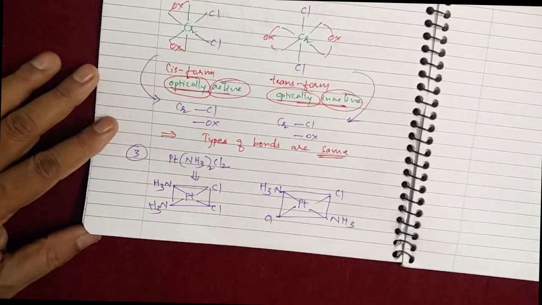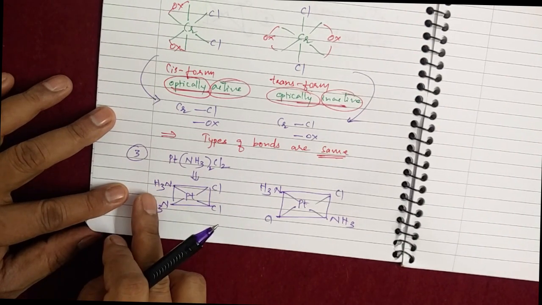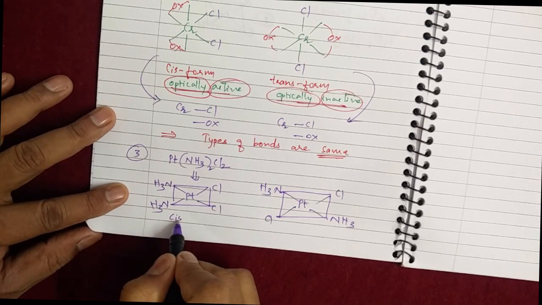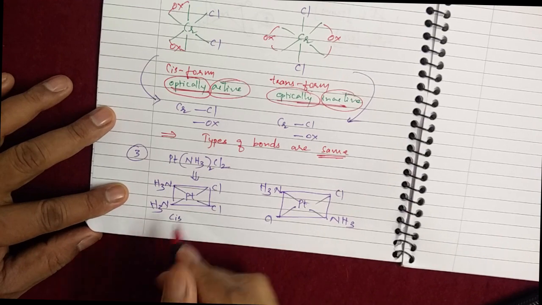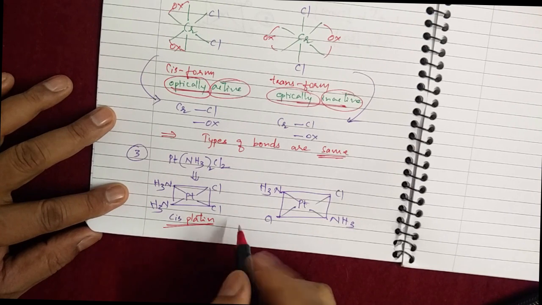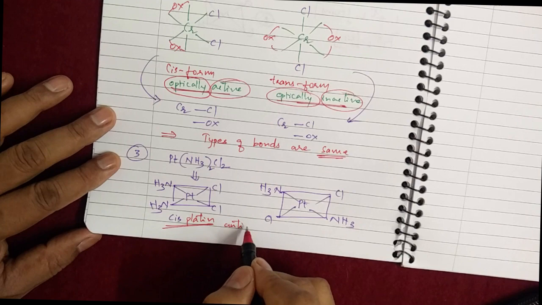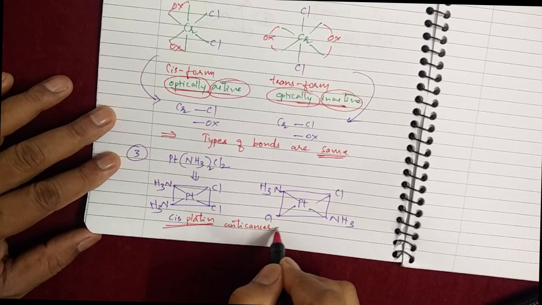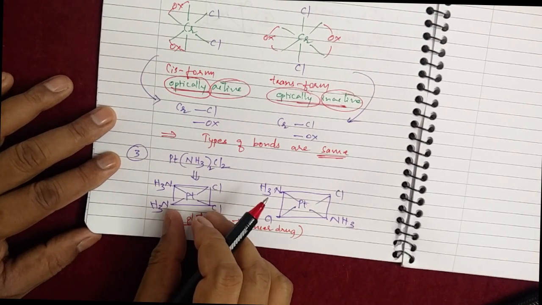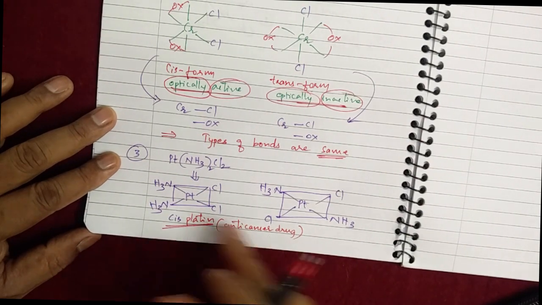Just look at this, students. In this structure, both the particles are on the same side, NH3 and Cl. Therefore, it's called cis, and it is more popularly known as cisplatin. Do you know this? It is an anti-cancer drug. It means that this substance will not allow the tumor to grow. Therefore, it is used as an anti-cancer drug.